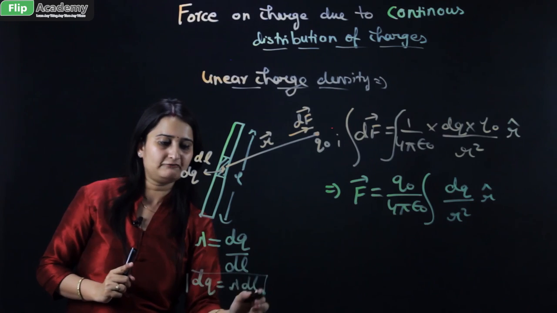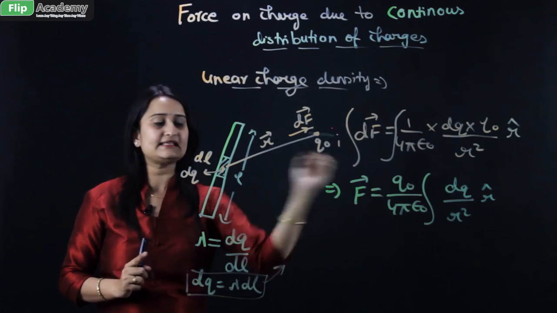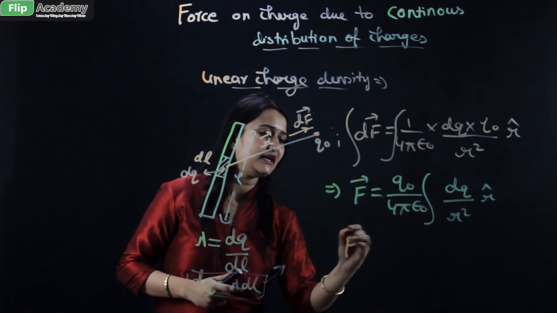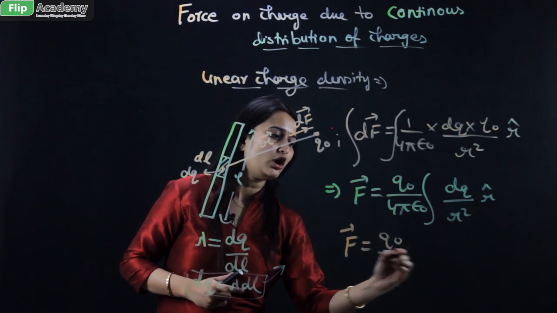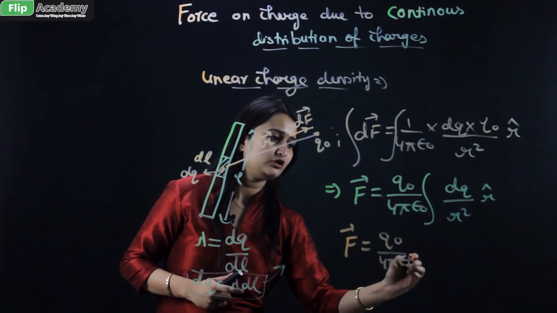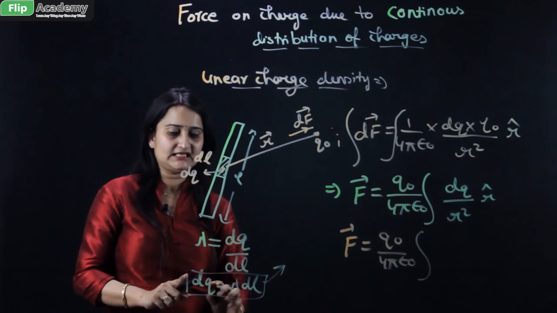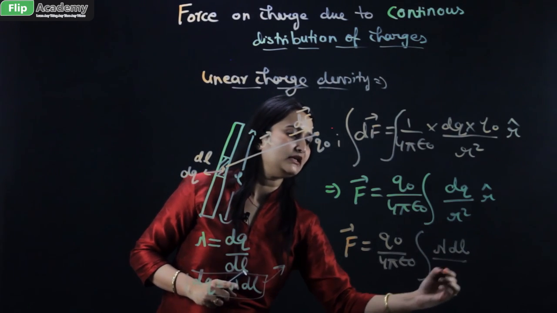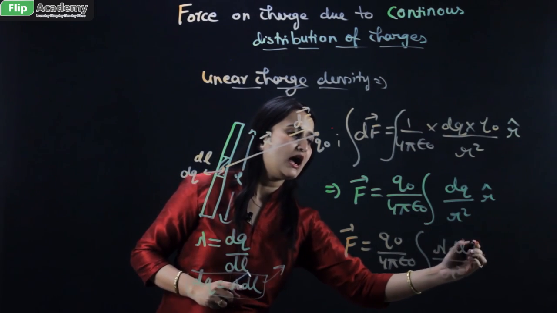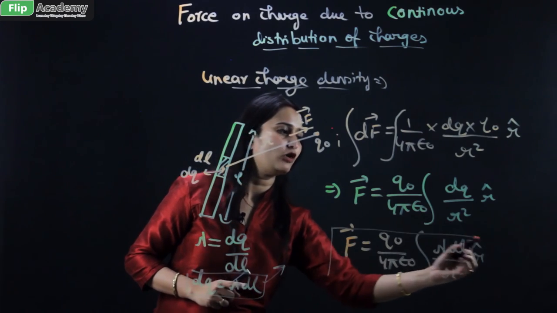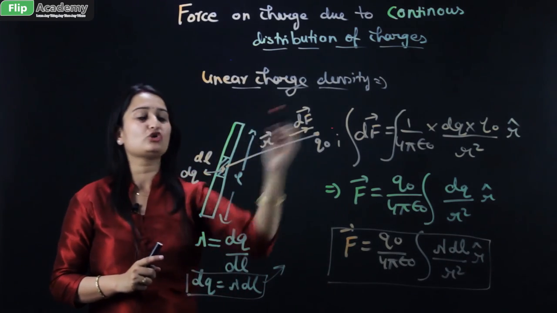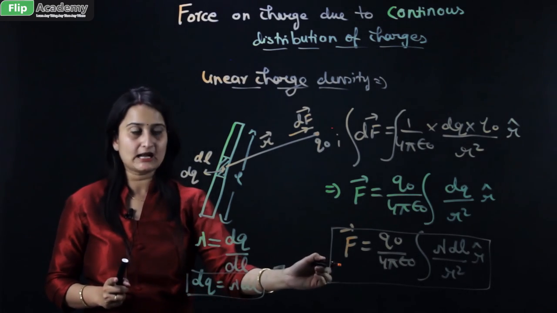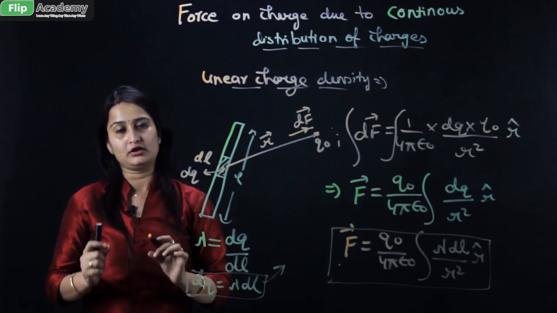Now this particular formula is placed in this equation instead of dq. Putting the formula in, you will get the force, that is q naught upon 4 pi epsilon naught, integration of dq, which is given by lambda into dl, so put the value lambda into dl, upon r square, r vector. So this would be the formula when we take the case of a linear charge density, and this is the force which is applied on q naught.